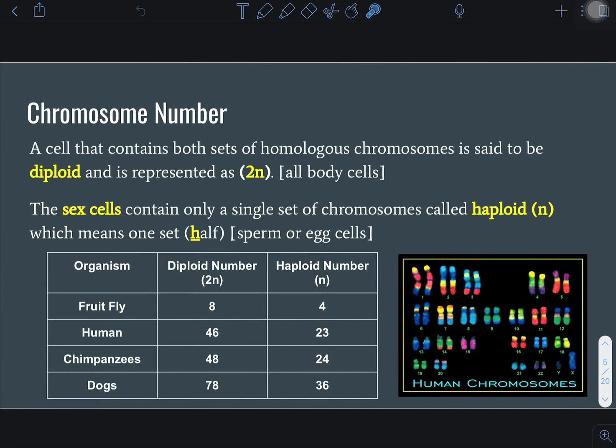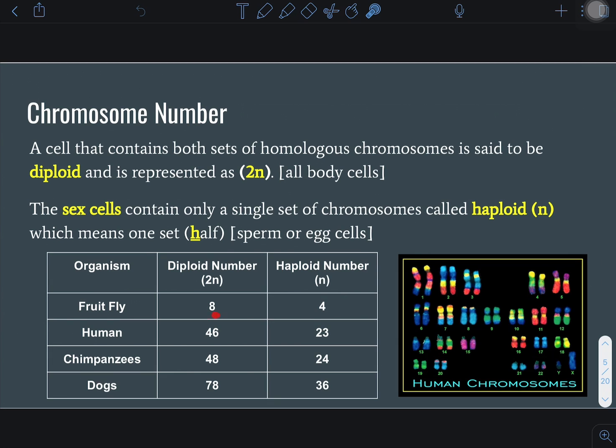So when we talk about chromosome numbers, we've already kind of introduced this term, but a cell that contains both sets of homologous chromosomes is said to be a diploid cell and is represented by 2N. Body cells are diploid cells. Your skin cells, your hair cells, your muscle cells, your bone cells. Sex cells contain a single set of chromosomes, which we call haploid, or half. And that's what we talk about with sperm and egg cells.